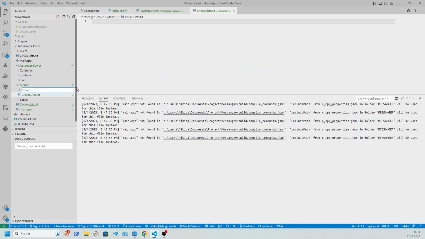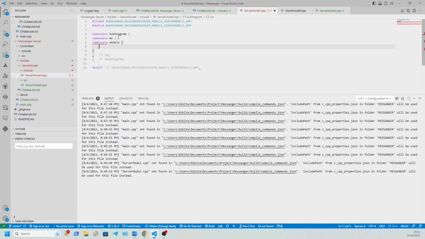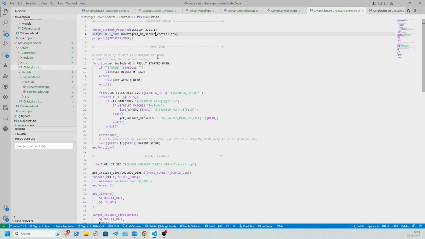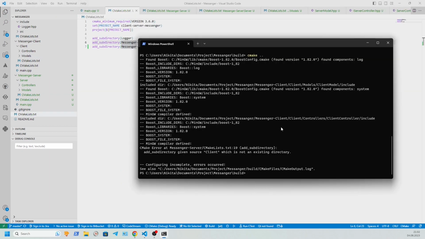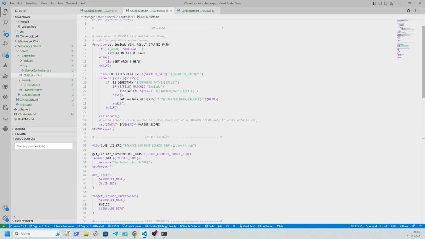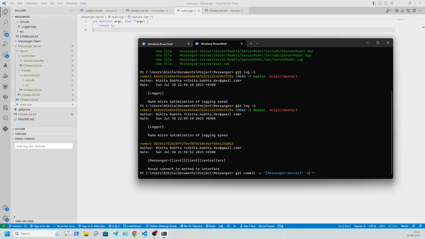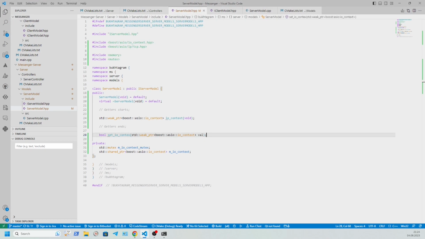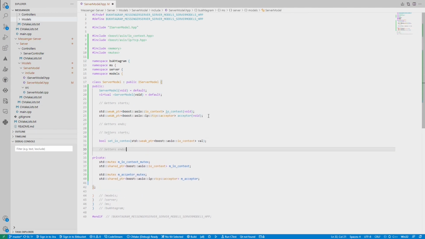The process is the same as when we were creating a client. I wrote the implementation of model and controller classes using the factory method pattern. The main difference between the server and the client is that the server doesn't need to create a socket to work. At least when working with the Boost framework, it creates it implicitly. All we need is an object of the acceptor class to accept the client connection request.